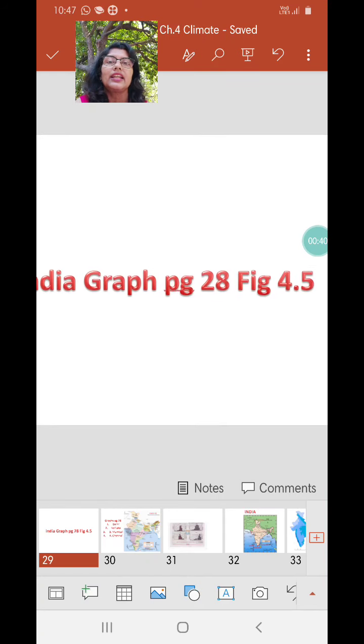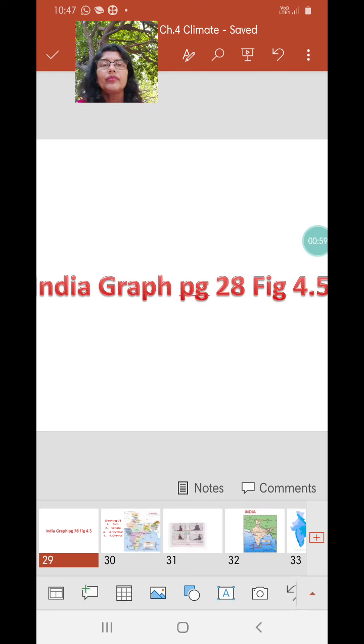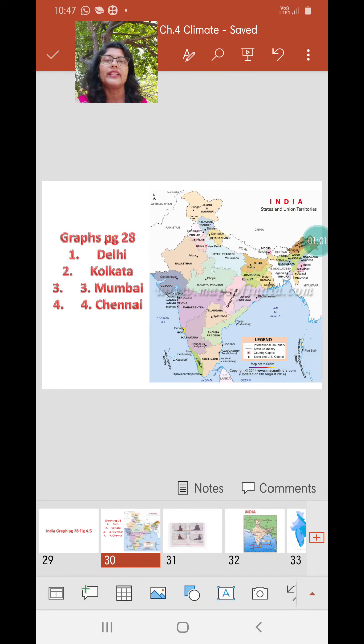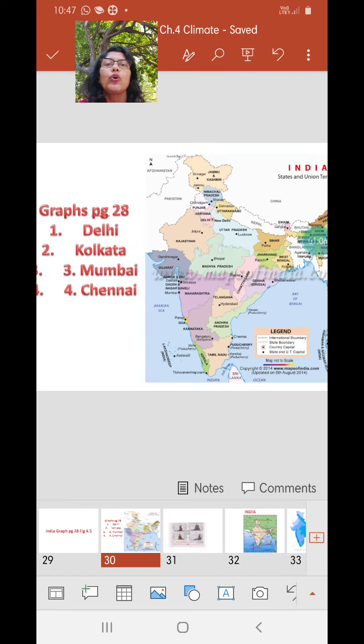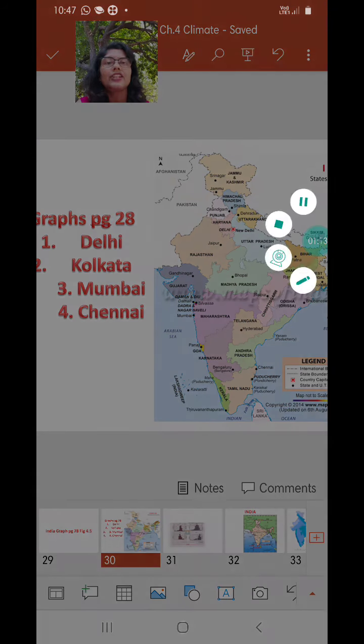Today, we are going to study the graphs of 4 major cities in India and see how the location of a particular place can affect the climate of that region. That is the main purpose of studying 4 different cities, even in Brazil as well as in India. You have to open to page 28, and you have 4 graphs given there of 4 cities. These cities are Delhi, Kolkata, Mumbai and Chennai.